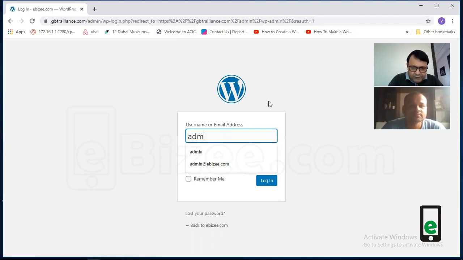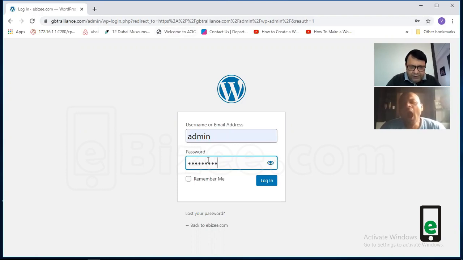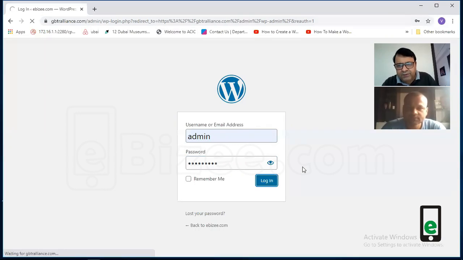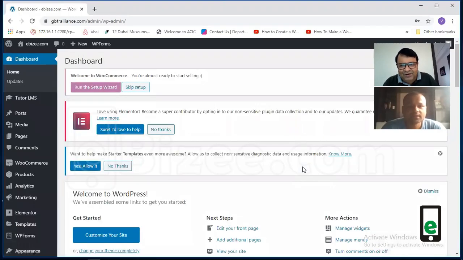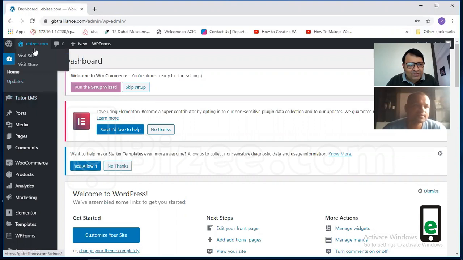You will get this admin dashboard here, and we will enter into the admin area so that we can modify the website. First, I will tell you the method of correction or modification in the header and footer. For that, you have to first visit the website.